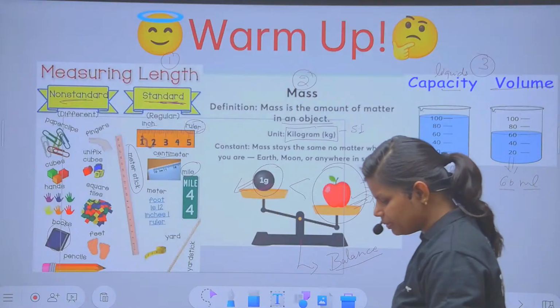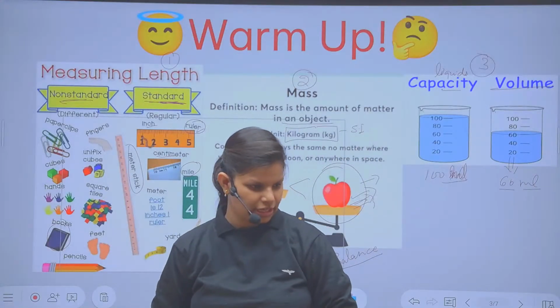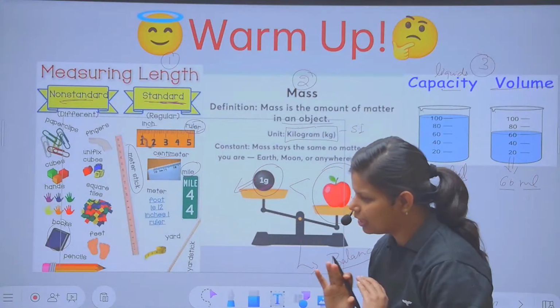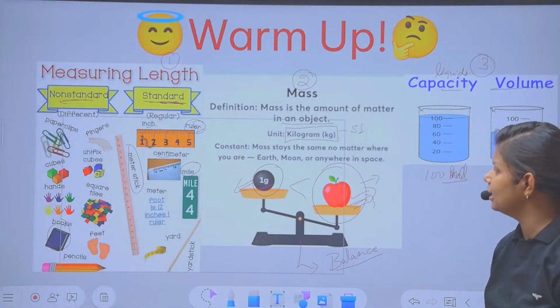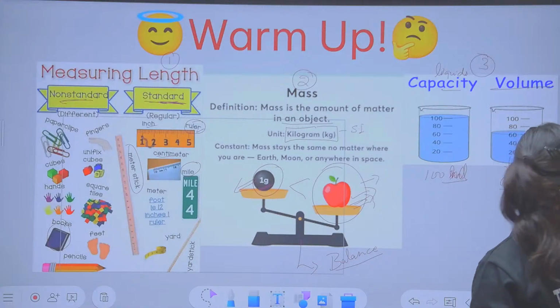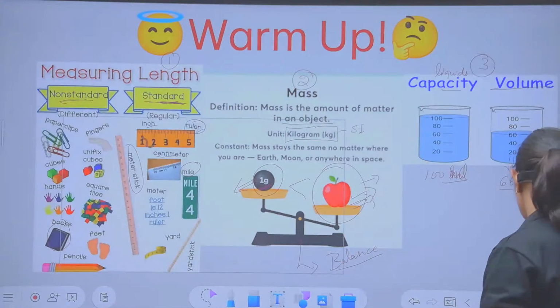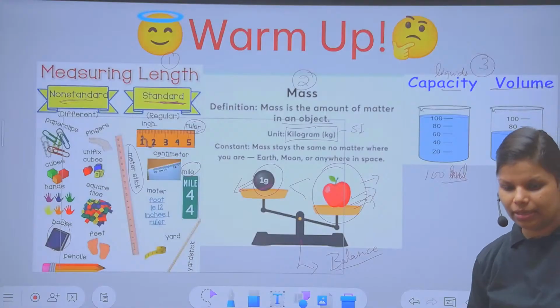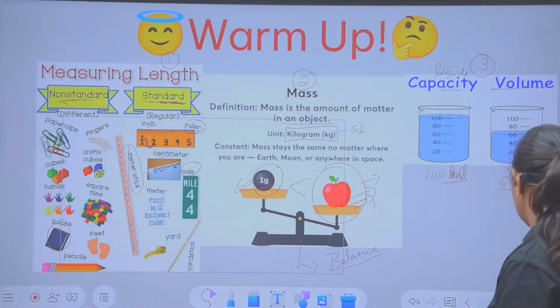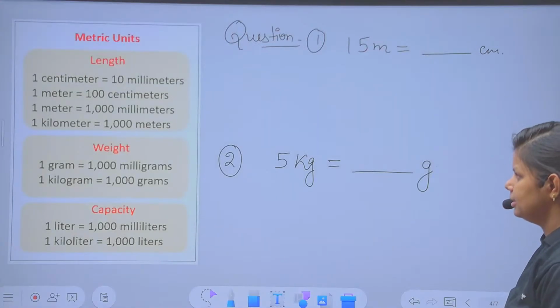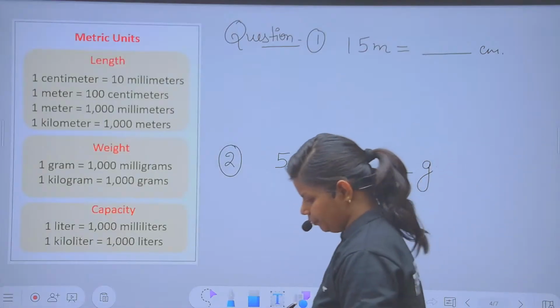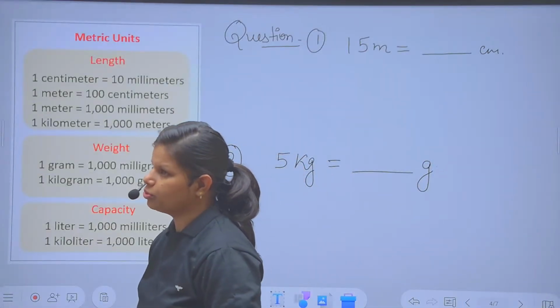So three units based on this chapter. In every book the things given are the same. You have the same mass, length and capacity. Now let's move to the next part of ours. From here, we are going to understand certain conversions.